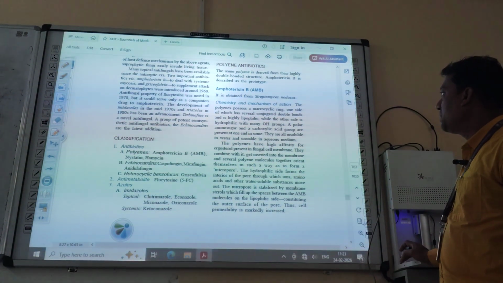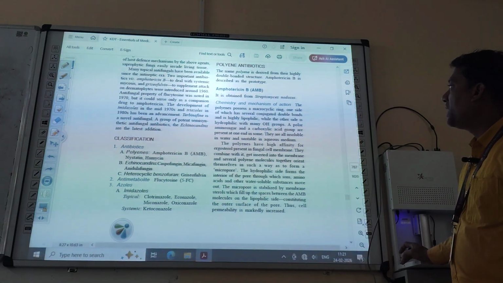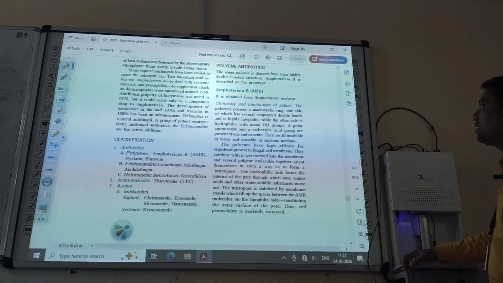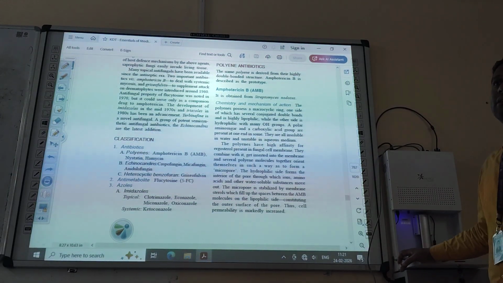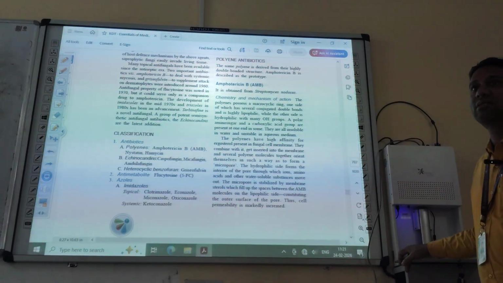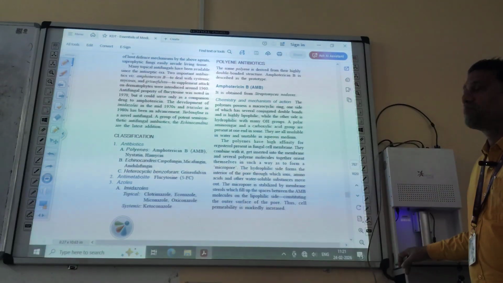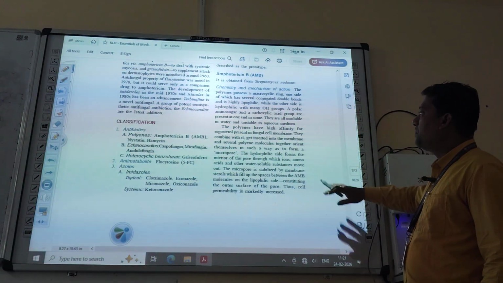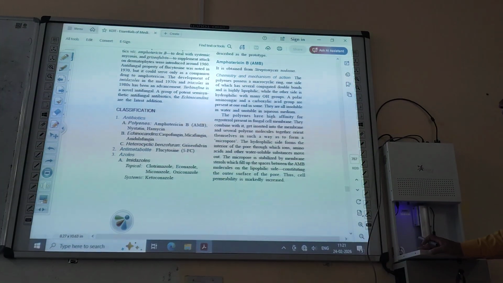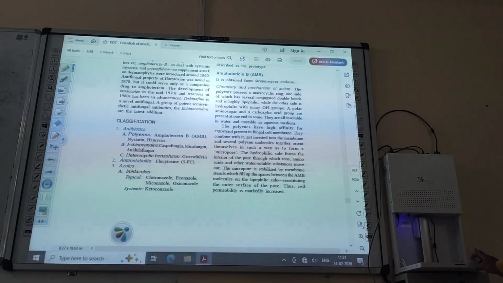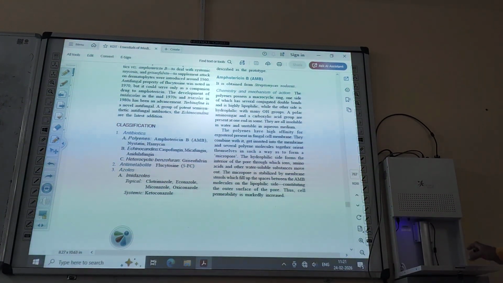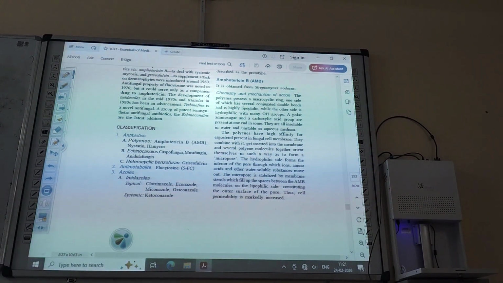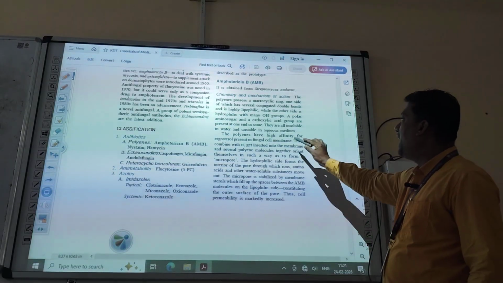Chemistry and mechanism of action. The polyene possesses a macrocyclic ring, one side of which has several conjugated double bonds. What do you mean by conjugated double bonds? Double bond, single bond, double bond, single. The polyenes have high affinity for ergosterol present in the fungal cell membrane.